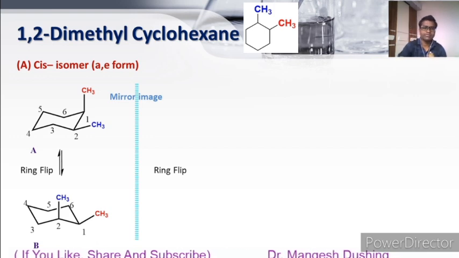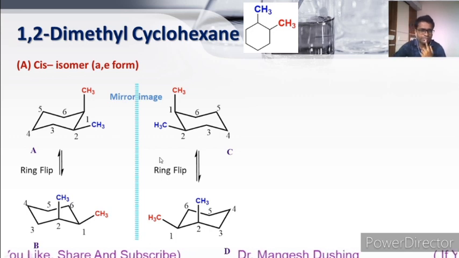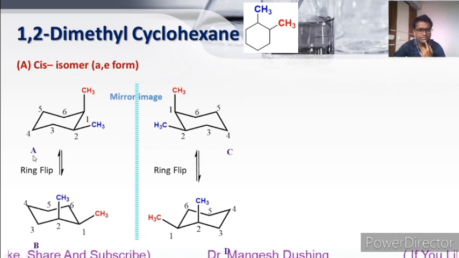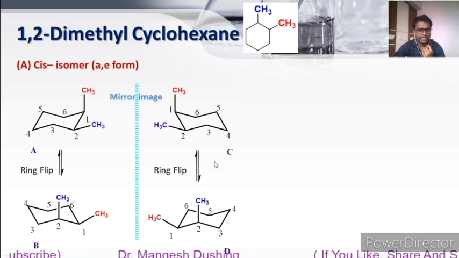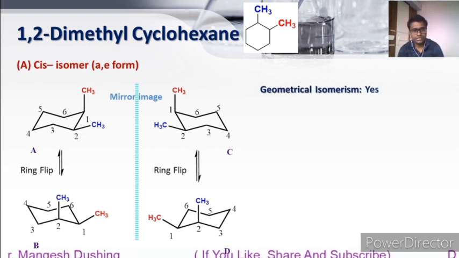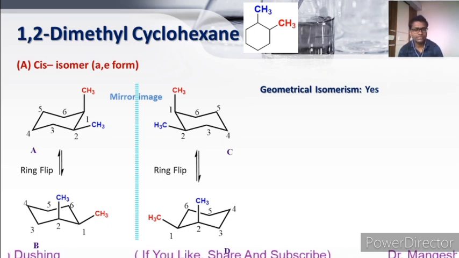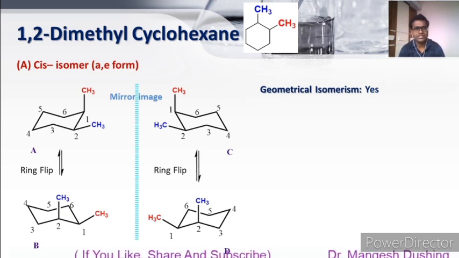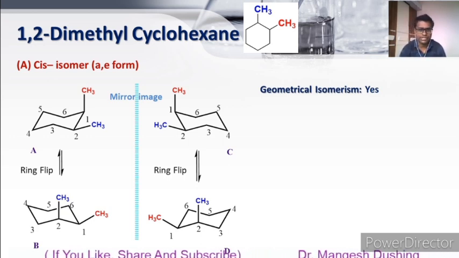Now you will see their mirror images. So this is compound C. This is the mirror image of structure A, you can see clearly, and structure B is the mirror image of D. This C and D are ring flip structures. This axial is converted to equatorial and equatorial is converted to axial. So is geometrical isomerism possible? Yes, because just now we saw that these two methyls are pointing towards the same side. So all four structures are the cis isomer of 1,2-dimethyl cyclohexane.